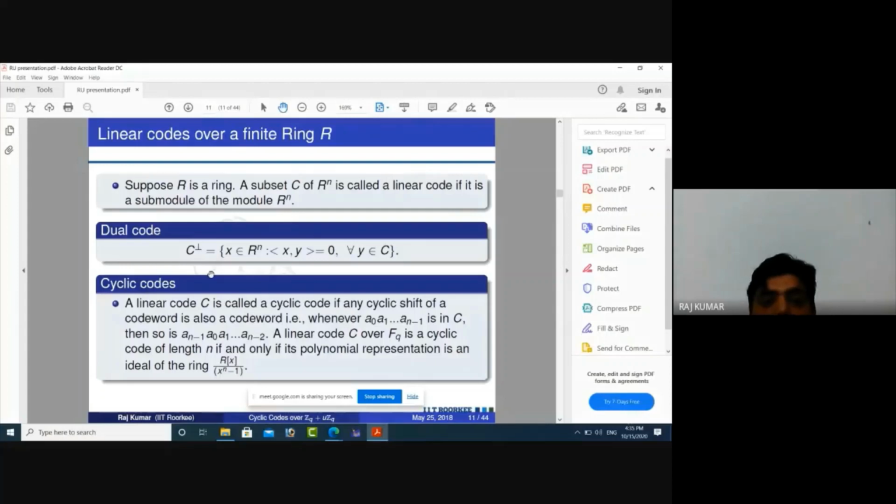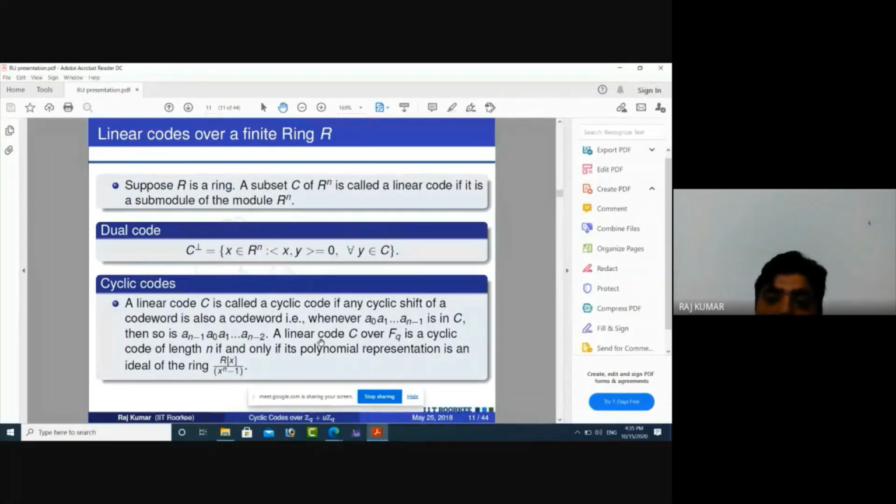Now we also define cyclic codes. The definition of a cyclic code is similar to what we have studied over finite fields. A linear code C is called a cyclic code if any cyclic shift of a code word is also a code word. That means when (a0, a1, ..., a_{n-1}) is in C, then (a_{n-1}, a0, a1, ..., a_{n-2}) must also be in C.